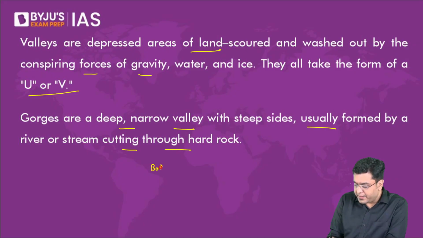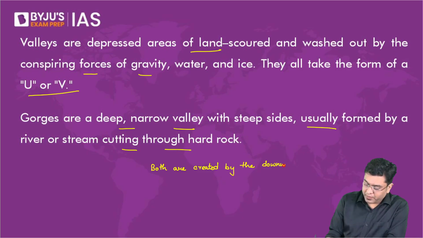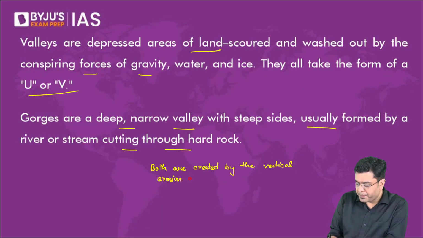Both are created by the down cutting, or rather vertical erosion, carried by the river in the youthful stage.